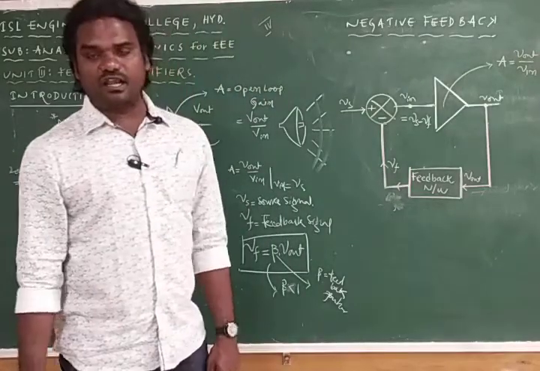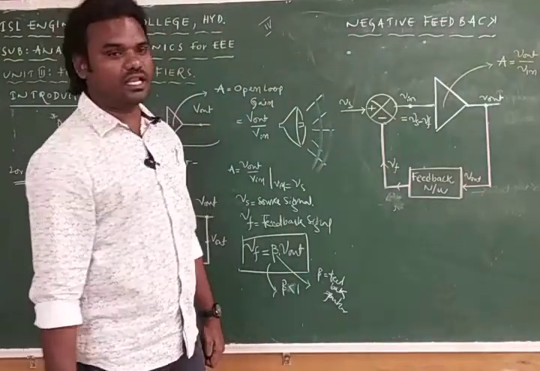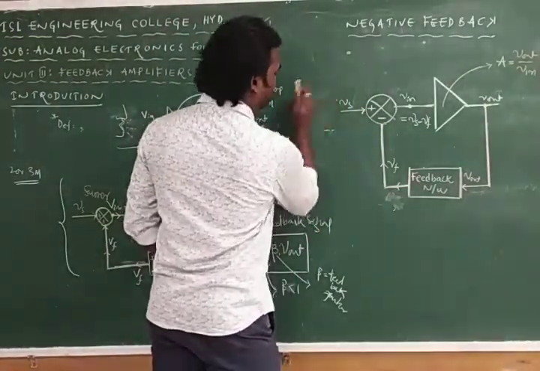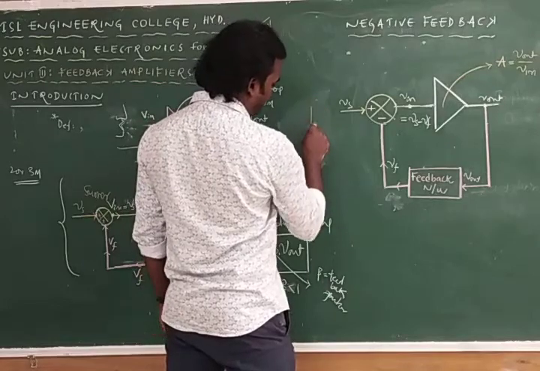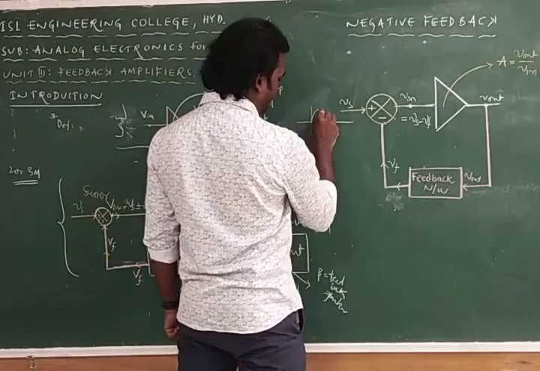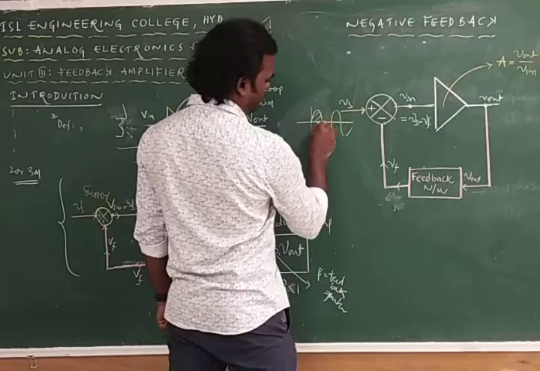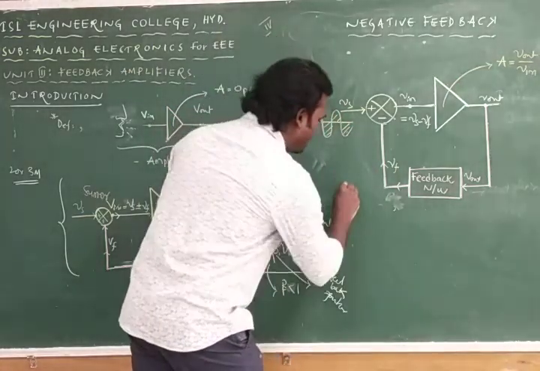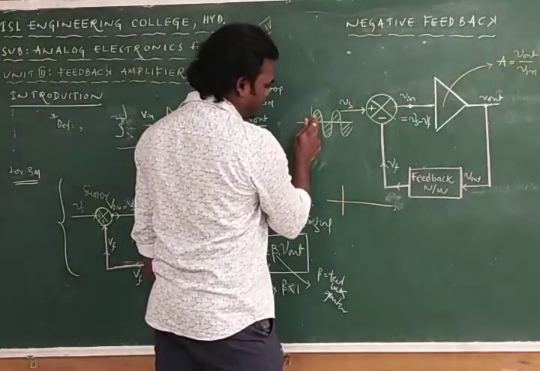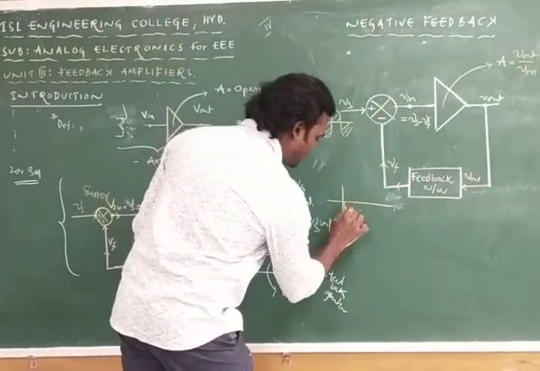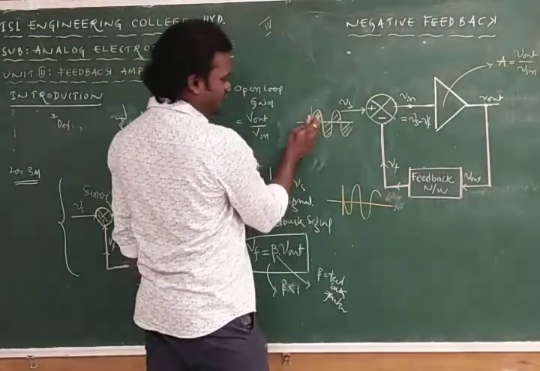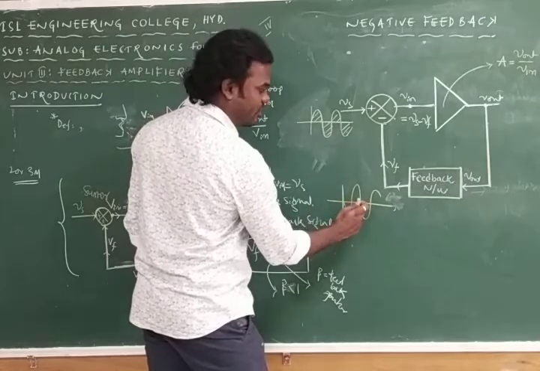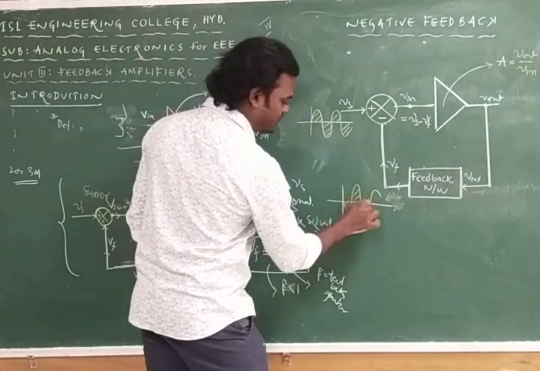In case of negative feedback, what can we call the signals? They are out-of-phase signals. Here I have the Vs signal, and coming to the Vf signal, during the positive cycle of Vs we have negative, and during the negative cycle we have positive.